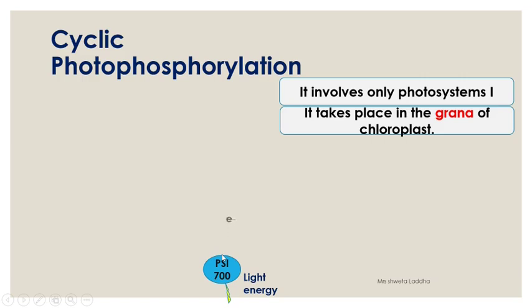The reaction center, once excited, releases this electron outside. These electrons, which are released by the reaction center of PS1, photosystem 1, are accepted by an electron acceptor called ferredoxin reducing substance. Students, what is FRS standing for? Ferredoxin reducing substance. Where is it present? It is present on the wall of the thylakoid.